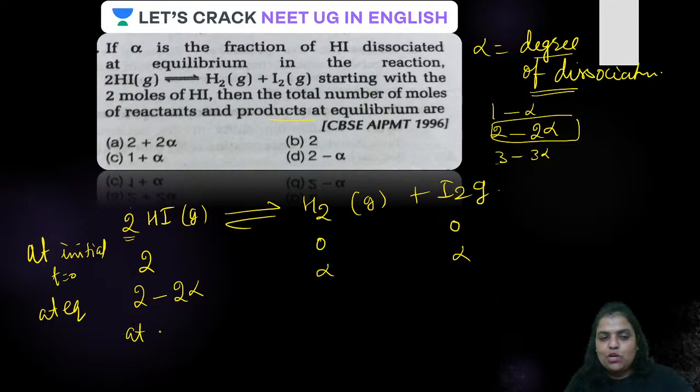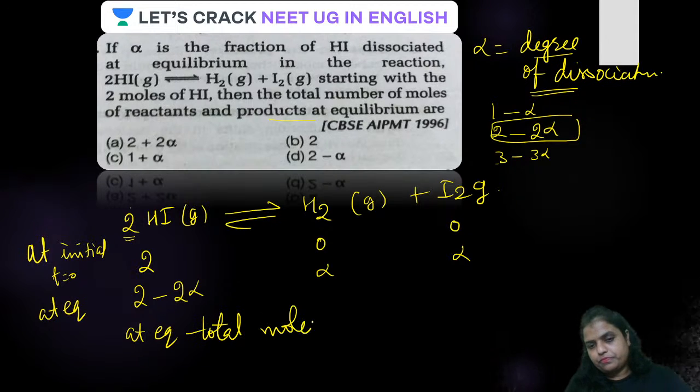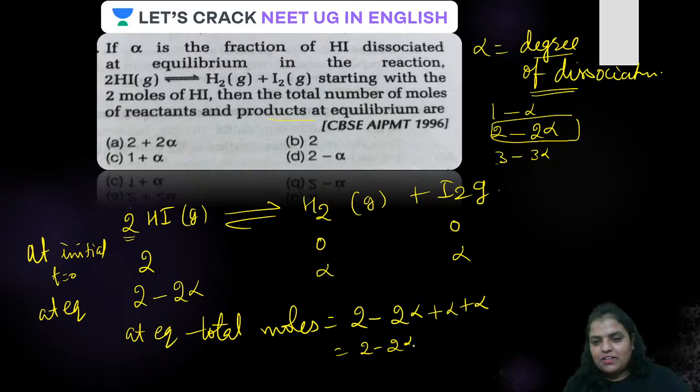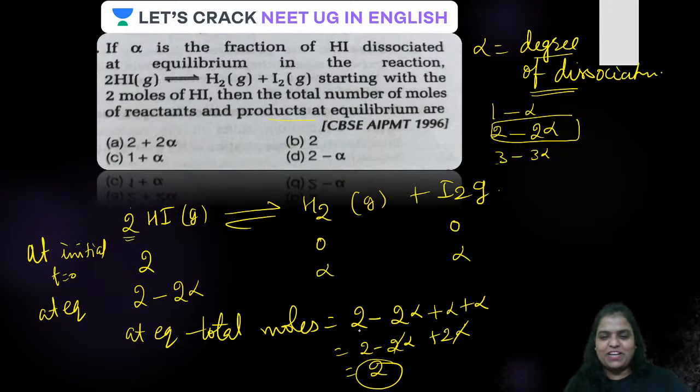Okay, so at equilibrium, total moles will be equal to 2 minus 2 alpha plus alpha of H2 plus alpha of I2. So 2 minus 2 alpha plus 2 alpha. These 2 alpha are going to cancel. You'll be getting only 2 moles. So guys, the correct answer is B. What is the correct answer? It is B. That is, we are getting 2 moles at equilibrium.